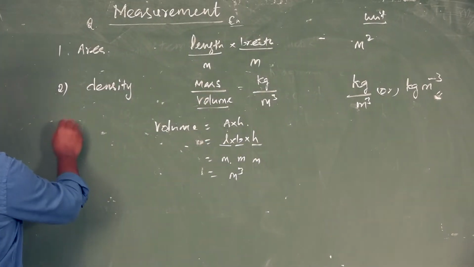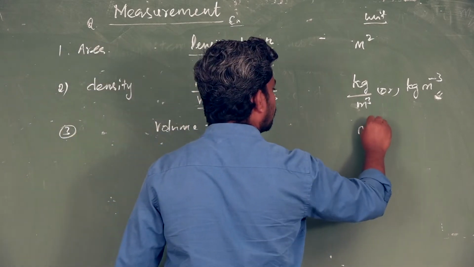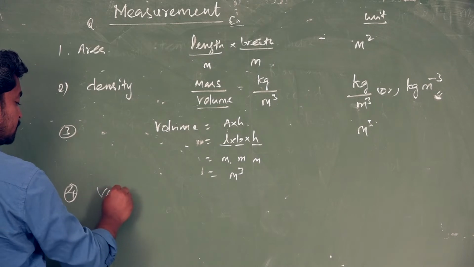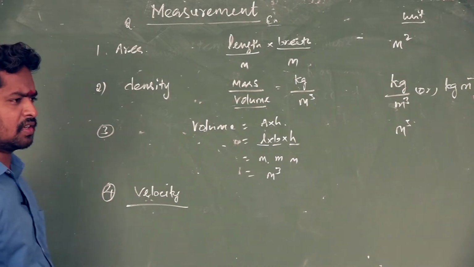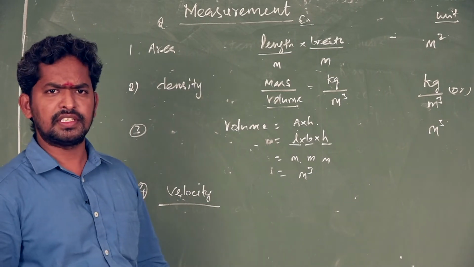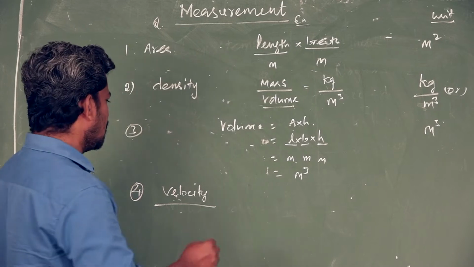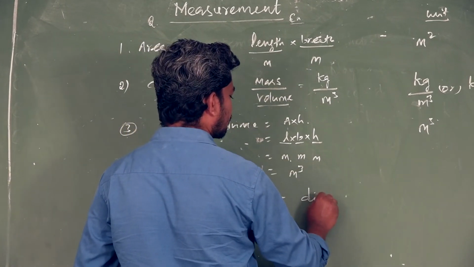And the third one is volume. Volume, you know well, meter cube. And next one is velocity. What is the definition of velocity? The rate of change of displacement is called velocity. Velocity is equal to displacement divided by time.